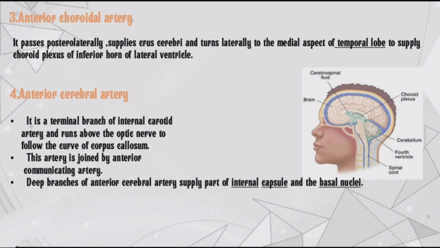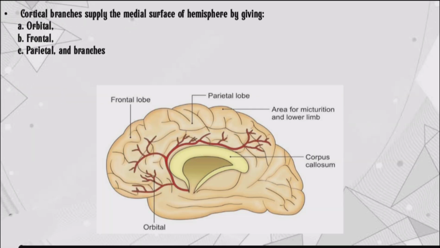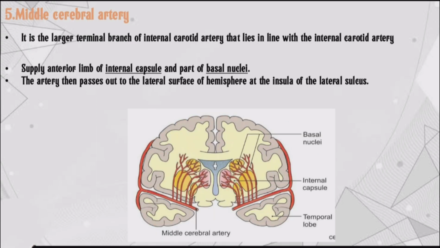It is the terminal branch of the internal carotid artery and runs above the optic nerve to follow the curve of the corpus callosum. This artery is joined by the anterior communicating artery. Deep branches of the anterior cerebral artery supply part of the internal capsule and basal nuclei. Cortical branches supply the medial surface of the hemisphere by giving orbital, frontal, parietal branches.